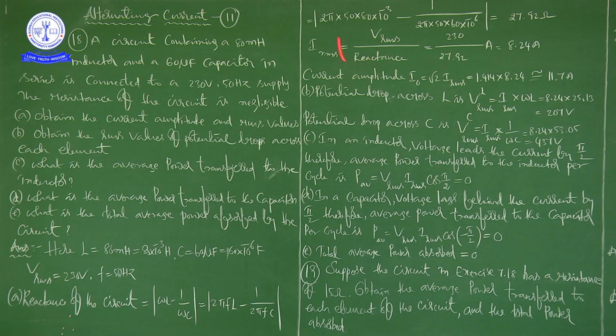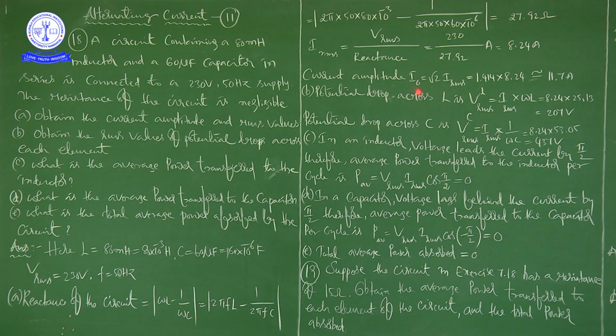I RMS, the RMS value of current, is equal to V RMS by reactance. V RMS is 230, reactance is 27.92. 230 by 27.92 amps is equal to 8.24 amps.